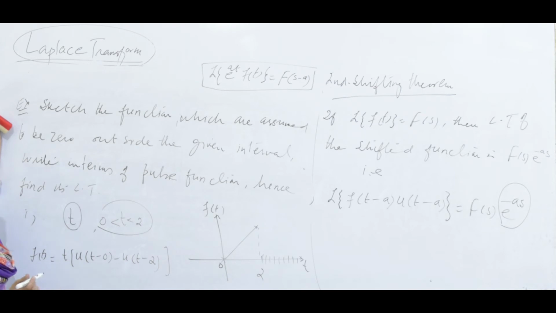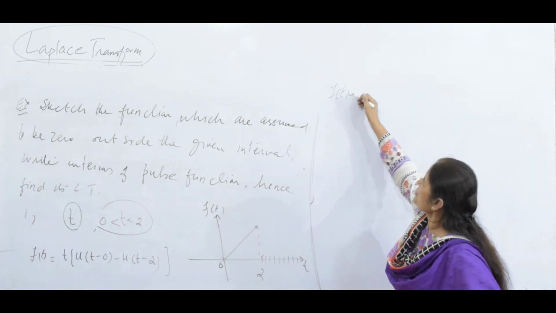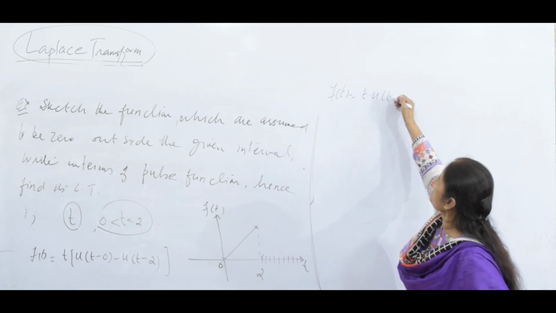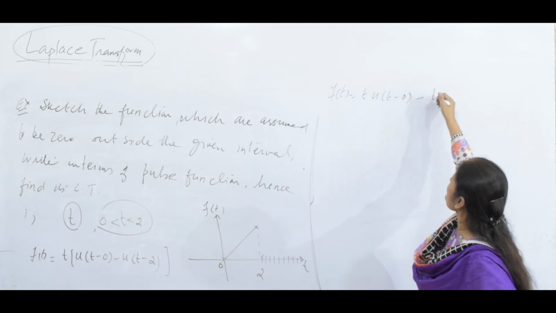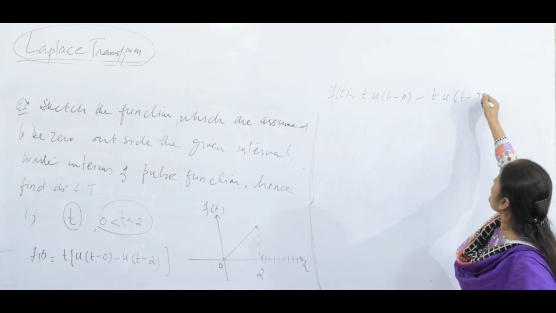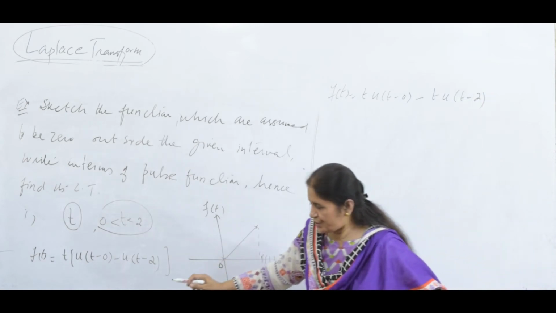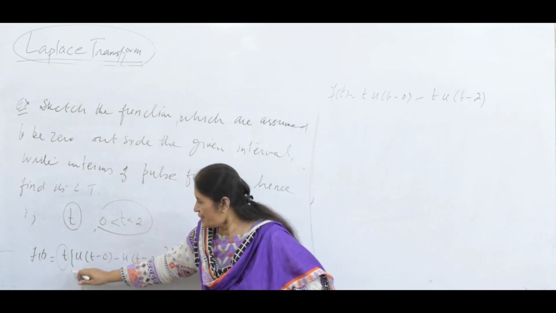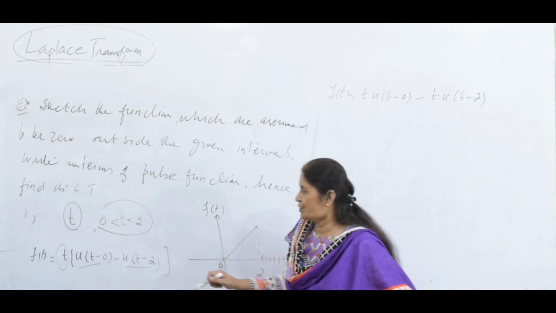This is the way I am defining the pulse, using the unit step function. Here t is the value of the function, so f of t is equal to t times unit step t minus 0 minus t times unit step t minus 2.